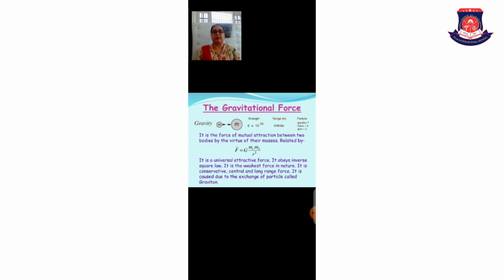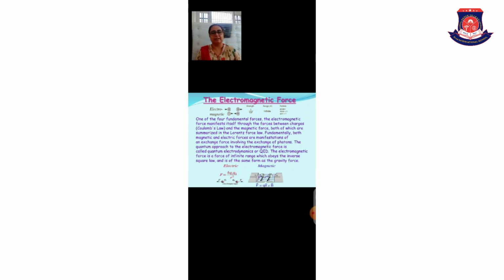Second, we will discuss the electromagnetic force. From the name we can easily say that electro means charges. My first question is, what are charges? How many kinds of charges are there? There are two types of charges, positive and negative. The magnitude of the charge is 1.6 times 10 raised to minus 19 coulomb. Coulomb is the SI unit of charge.